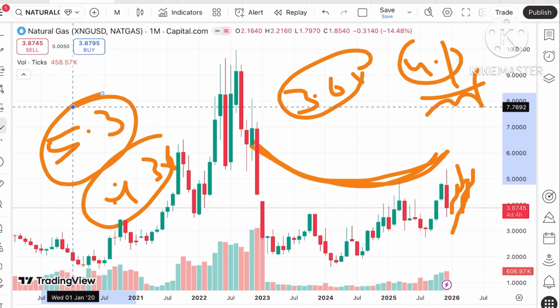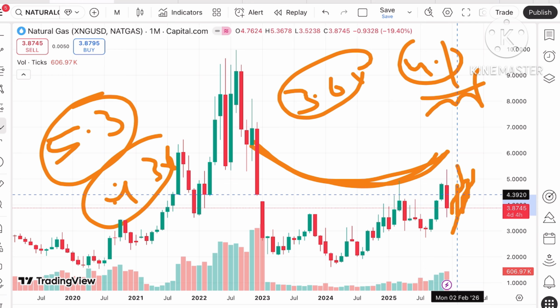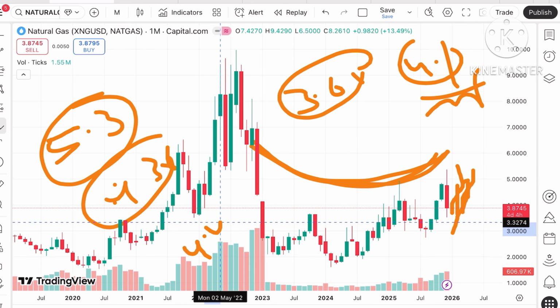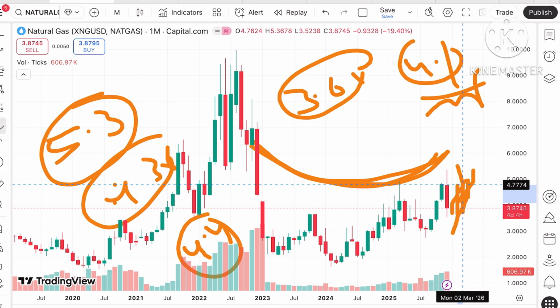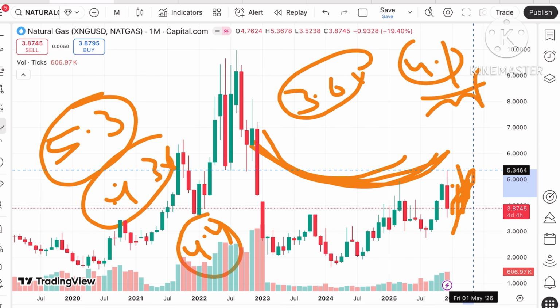So remember, as soon as the price starts going above 4.2, there are higher chances of further upside, and if the price goes above this level, the probability of going towards 4.4 will be there, and if that is sustained, a further upside can be seen towards 4.8, then to a level of 4.9, and this pattern will support an upside, so chances of going towards 5.3 can be there.